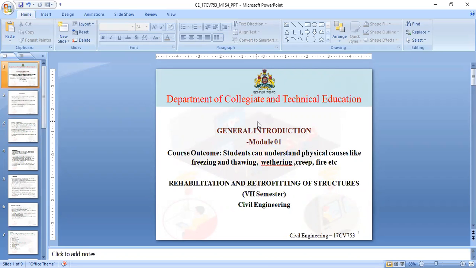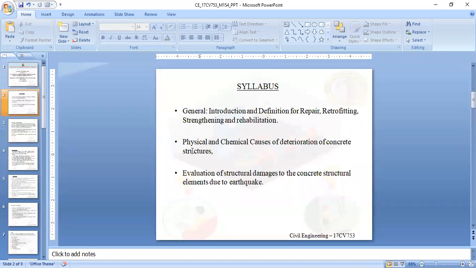Dear students, in the previous session, we discussed the physical causes. In that, we studied the shrinkage of concrete, which develops deterioration or distress of the concrete. Now, in this session, let us go through some more physical causes like freezing and thawing, weathering, creep, fire, etc. So, according to the syllabus, we are going to continue this session.